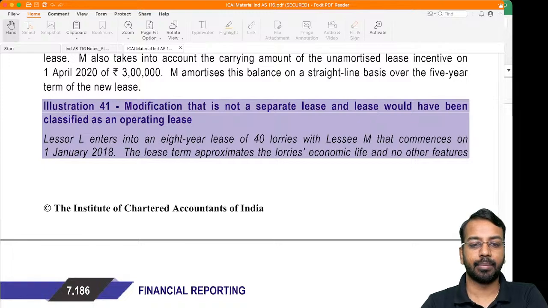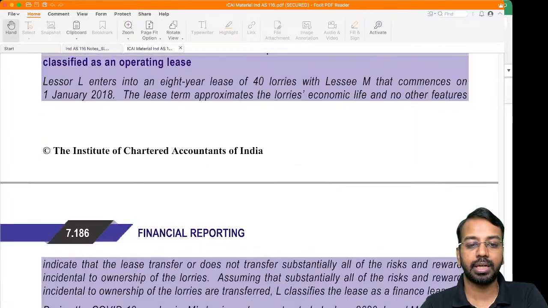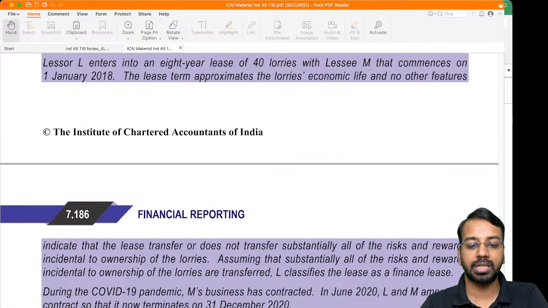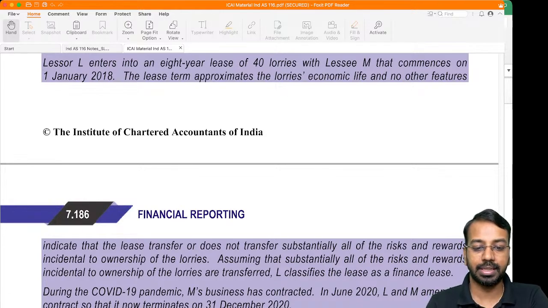Let's have a look at this example. Lessor L enters into an 8-year lease of 40 lorries with lessee M that commences on 1st of January. The lease term approximates the lorry's economic life and no other feature indicates that the lease transfers or does not transfer substantially all of the risks and rewards incidental to ownership.